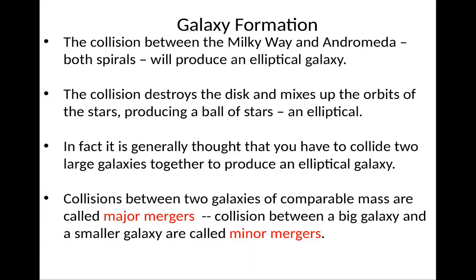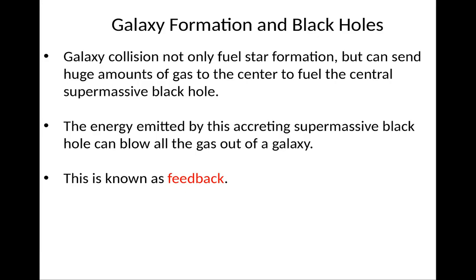Okay, the collision between the Milky Way and Andromeda, which are both spiral galaxies, will produce an elliptical galaxy. This collision will destroy the spirals and mix the orbits of stars, producing a ball of stars called an elliptical. It's generally thought that you have to collide two large galaxies to produce elliptical galaxies. Collisions between two galaxies of comparable size are called major mergers. Collisions between big galaxies and small galaxies are usually called minor mergers.